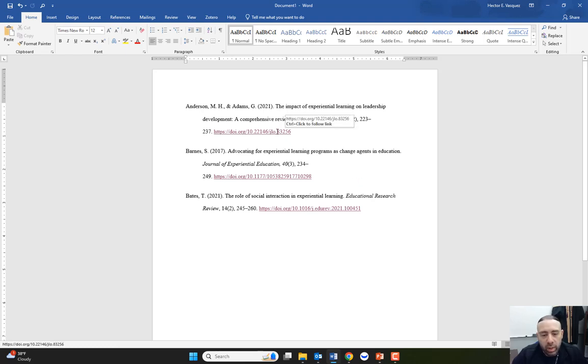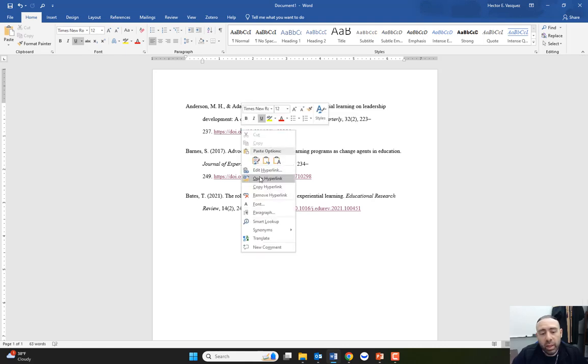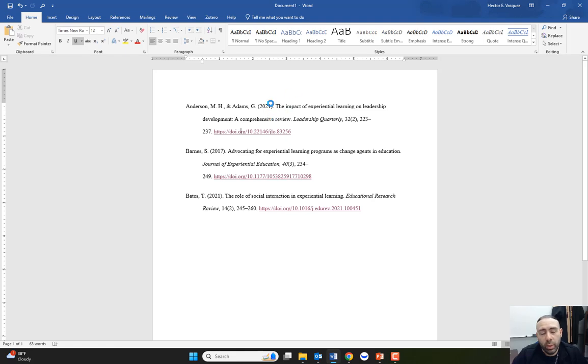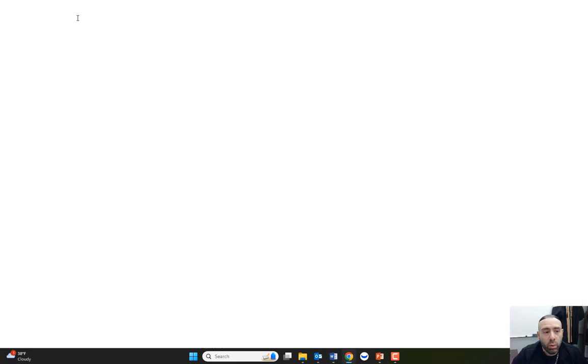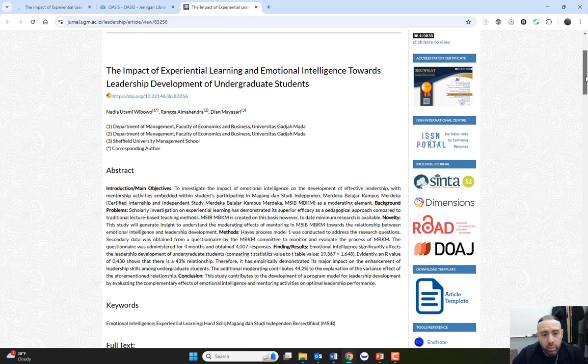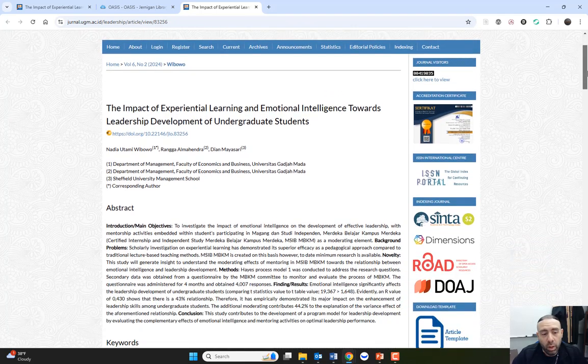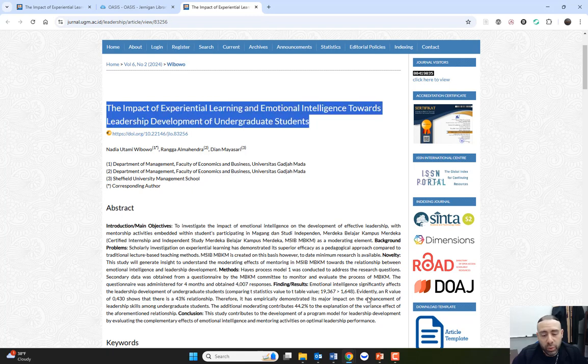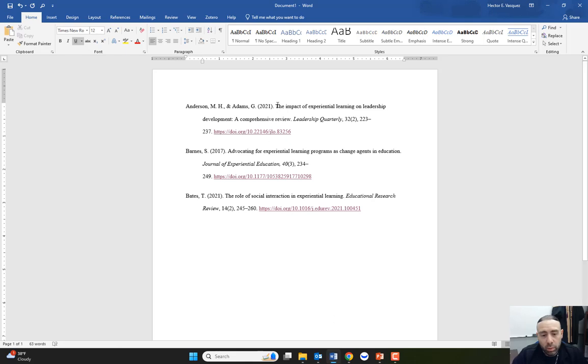What I'm looking at right now is this article, The Impact of Experiential Learning and Leadership on Leadership and Development, apparently comes from the Leadership Quarterly Journal. Okay, so this is a DOI. By clicking on the DOI, it's going to take me exactly to that article. Okay, so as I do this, you're going to see that the article that it pulls up is not the article that it states that it is within the reference. So this article, The Impact of Experiential Learning and Emotional Intelligence Towards Leadership Development of Undergraduate Students. This is not the same article that ChatGPT says it is, based on the DOI.